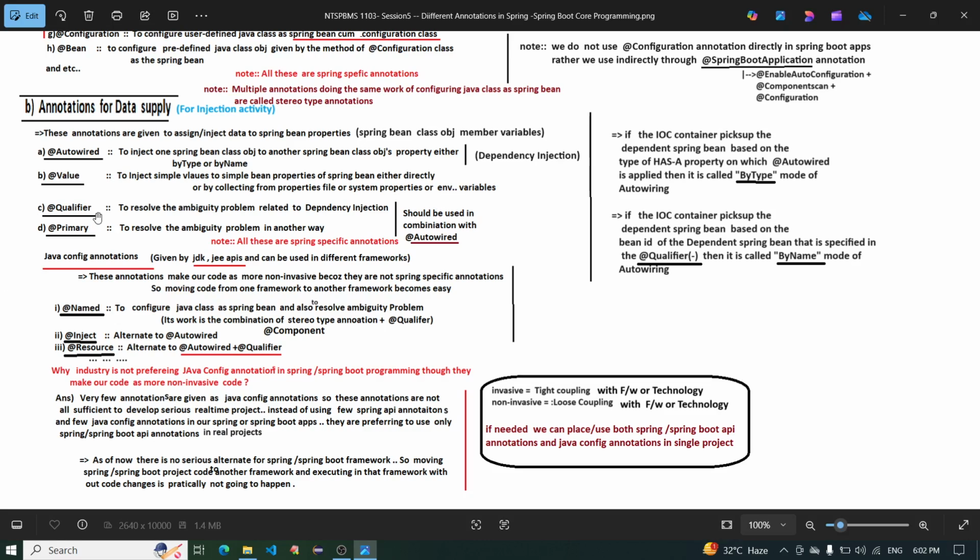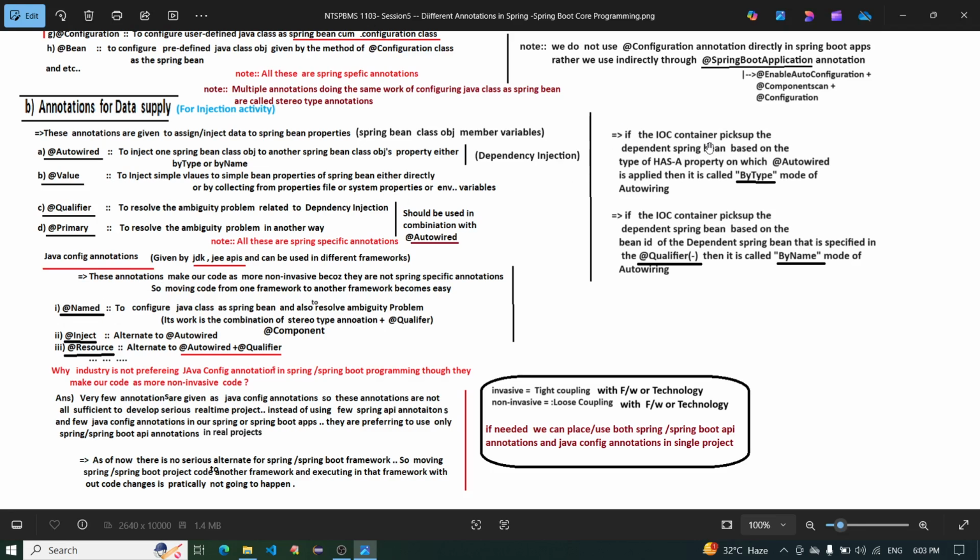@Qualifier resolves the ambiguity problem related to dependency injection. @Primary resolves the ambiguity problem in another way and should be used in combination with @Autowired. Note, all these are Spring specific annotations. Java config annotations are given by JDK, JEE APIs and can be used in different frameworks.